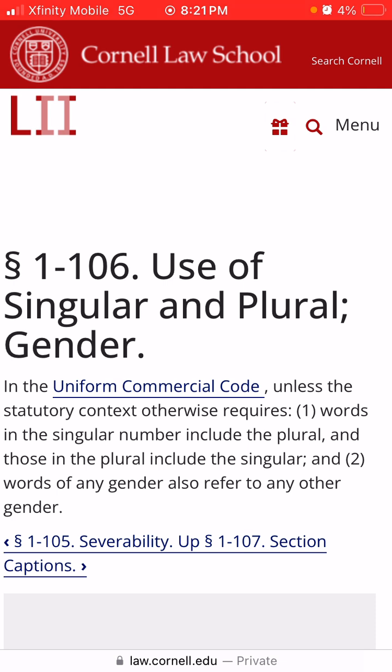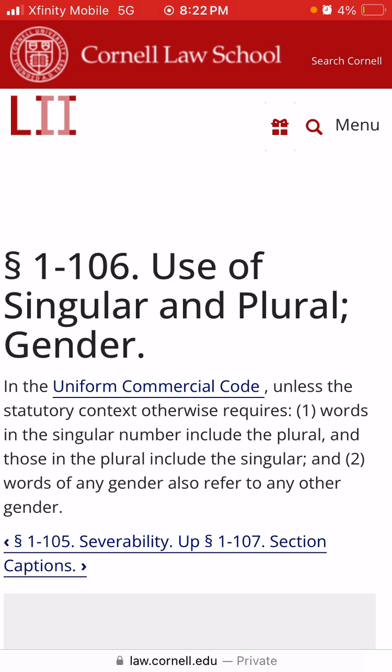So they're saying, hey, unless, when you're reading what we're writing, the statutory context otherwise requires, words in the singular number include the plural. So unless you read and you know for sure we mean something singular, it's singular. Or when you're reading and it could also mean plural, then it's plural. So you've got to read the context, read the whole thing to understand it.